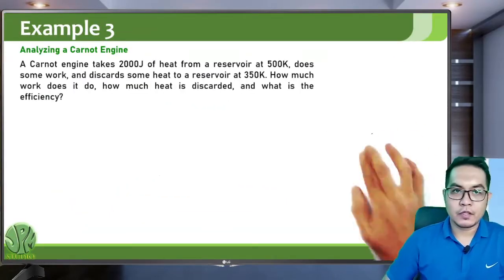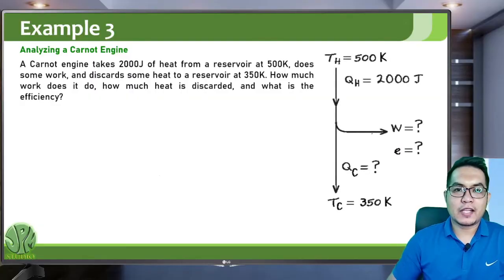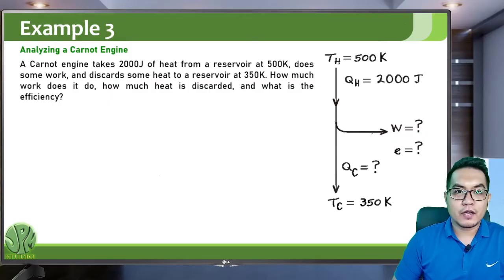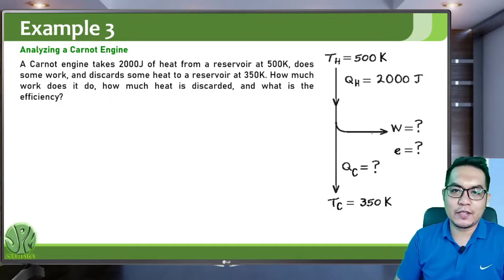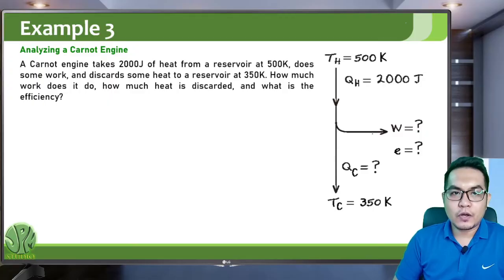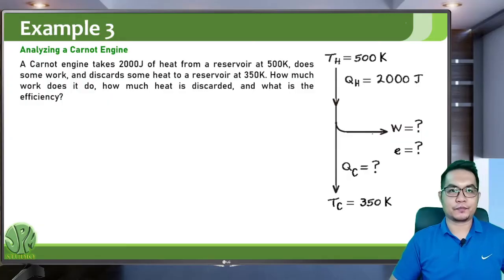Okay. Let's now go to analyzing a Carnot engine. A Carnot engine takes in 2000 joules of heat from a reservoir at 500 Kelvin. This is the temperature of the hot region. It does some work and discards some heat to a reservoir at 350 Kelvin. How much work does it do? How much heat is discarded? And what is the efficiency?